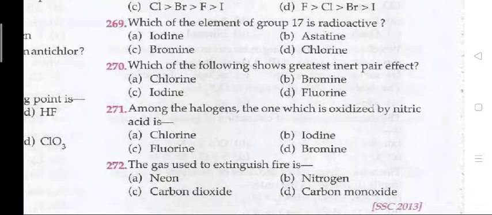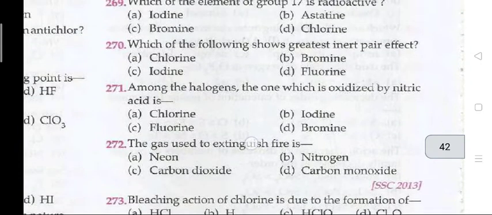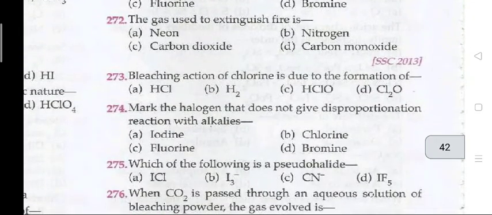Next question, among the halogens, the one which is oxidized by nitric acid? 271, B, that is iodine. The gas used to extinguish fire is C, that is carbon dioxide. 273, bleaching action of chlorine is due to the formation of. The right answer is 273 C, that is HClO.